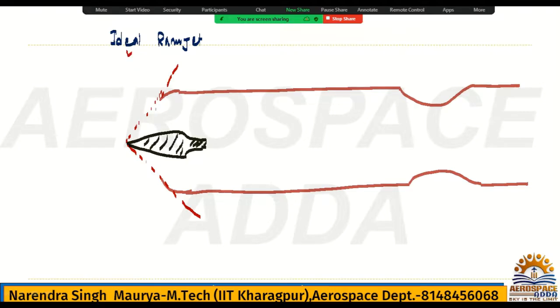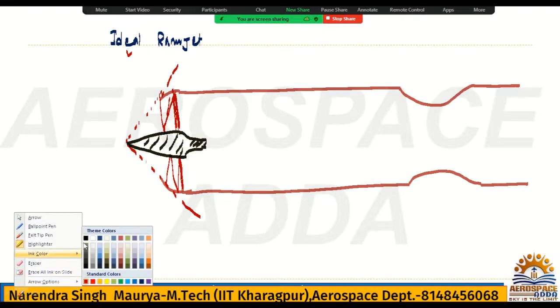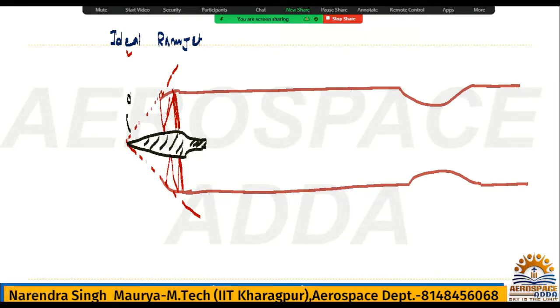And definitely again it will reflect, and finally here a normal shock will be formed like this. It will reflect like this. Similarly here also, and finally here we will have a normal shock. So I'm just showing you, but in the ideal case there is no shock. So multiple shocks will be there. First this will be the oblique shock, and finally this will be converted into a normal shock wave.